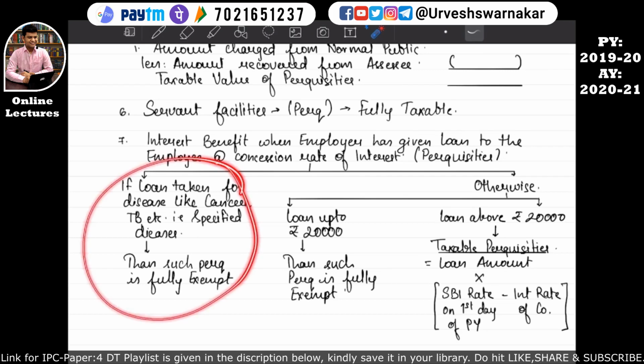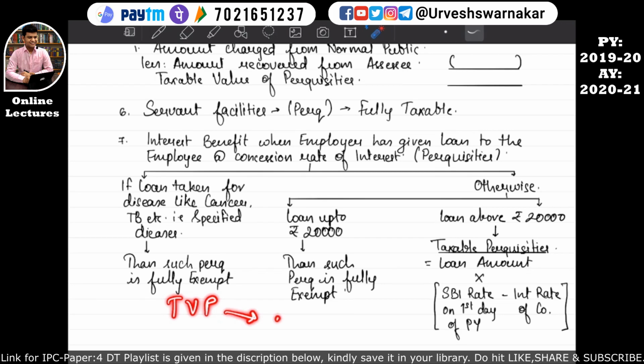I hope this is quite clear to you all. That means we will not calculate the taxable value of the perquisite so that we can take it in the calculation of income from salary, that is, computation of income from salary. I hope this is quite clear. But if the loan has been taken from the employer otherwise than for these diseases, then how to calculate the perquisite value? The perquisite value will be calculated in this manner. If the loan is taken up to rupees 20,000, then whatever will be the value of the perquisite, it will be completely exempt.